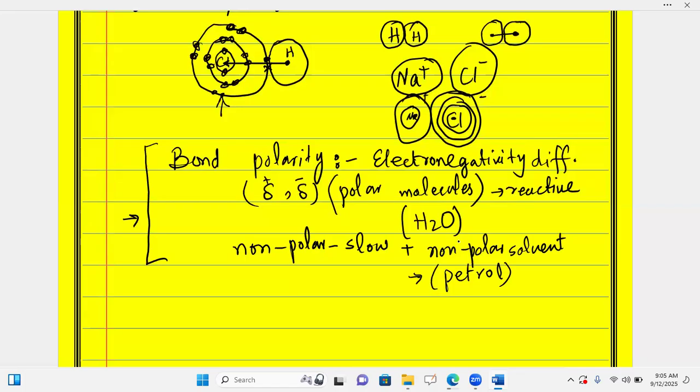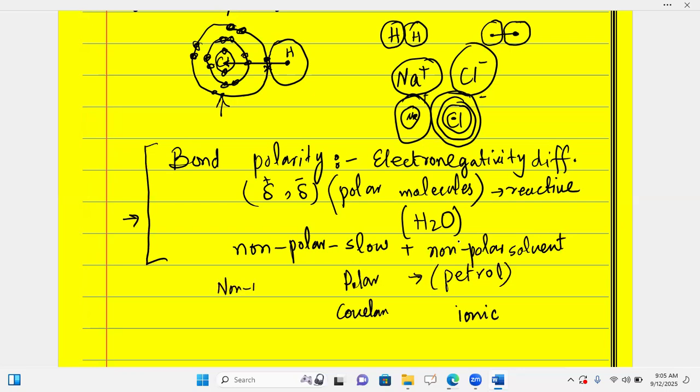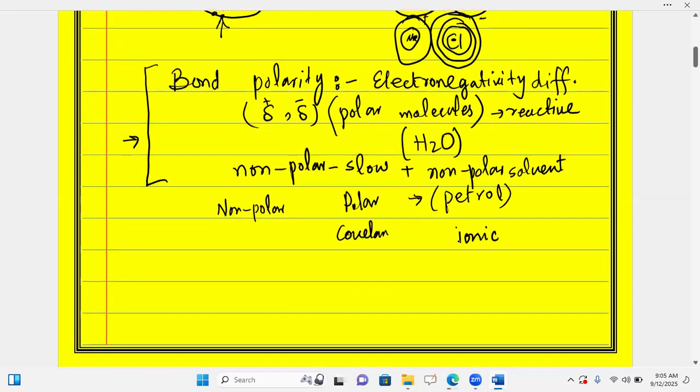So this is related to bond polarity. We have discussed till now bond energy, bond length, and bond polarity. If I compare all of these in the form of polar and non-polar, then we have the structure of ionic, then covalent, which is polar covalent, and then I go towards non-polar covalent. If I scale all of them, ionic compounds are those having an electronegativity difference greater than 1.7.